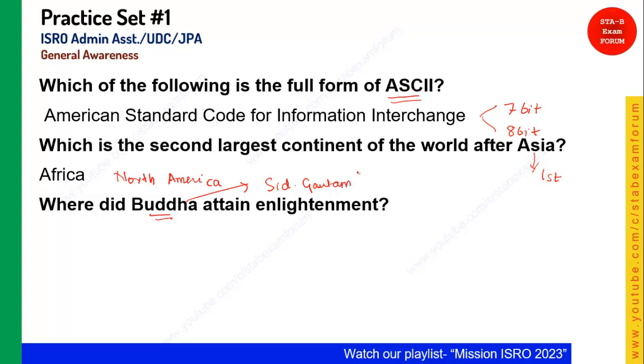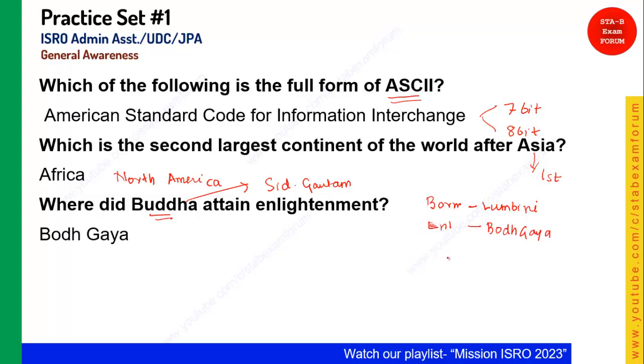He was born in Lumbini, which is in Nepal right now. The second important thing is where he attained enlightenment. It's Bodh Gaya, which is in Bihar right now.